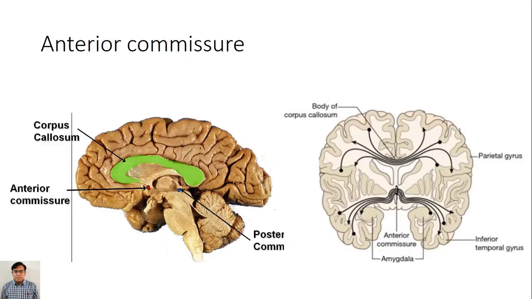Then anterior commissure. The left one is the medial view while the right one is the coronal section. In the right photograph you can see the frontal lobes are connected by some white matter known as the anterior commissure, this one. The anterior commissure on the medial surface is shown by this red oval area, this one, and it connects the frontal lobe of either side.